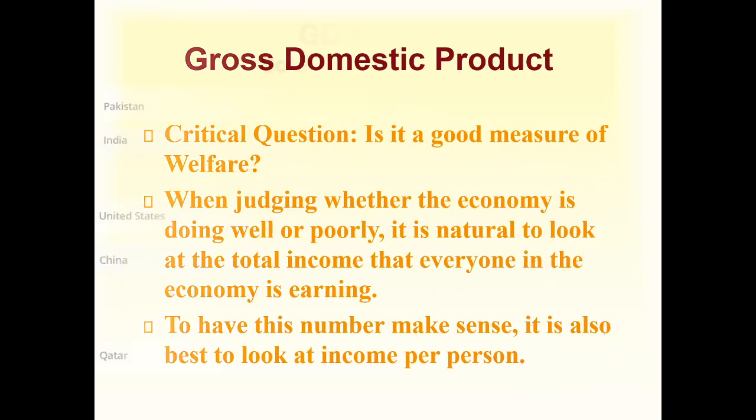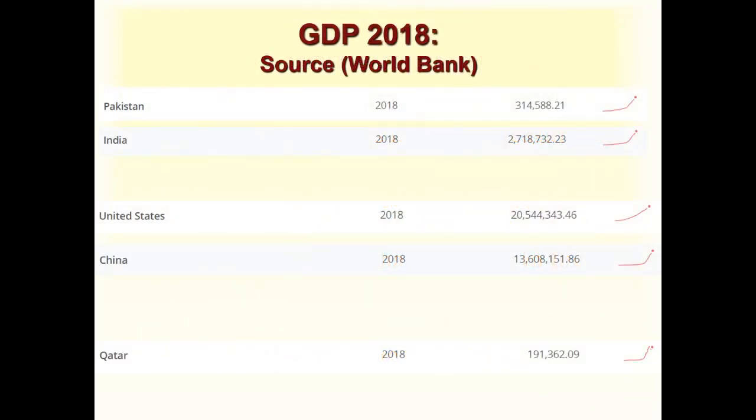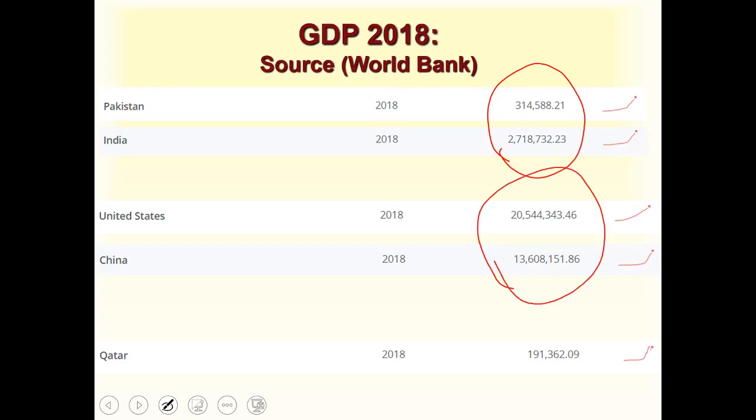All right, so let's move on to some practical examples from a country's perspective. Here we have a comparison of GDPs of different countries. This will also help you understand the critical question that we discussed in the last slide. First, we have the GDP of Pakistan and India. You can clearly see that India's economy is much bigger than Pakistan's. And then we have the United States and China's economy. You can clearly see that the United States economy is bigger than China's. But then we have Qatar's GDP. So the question is,